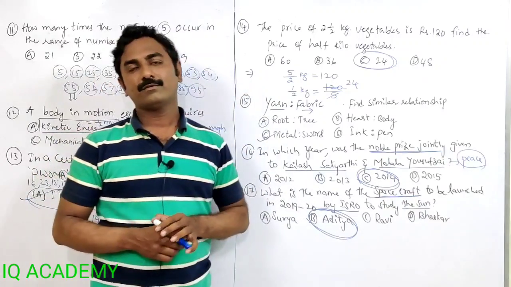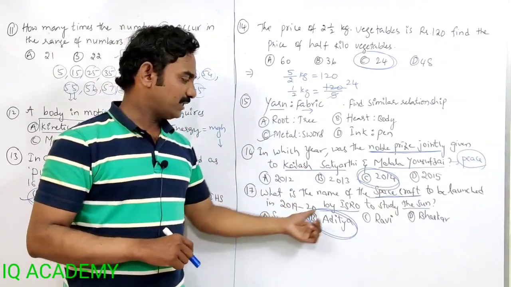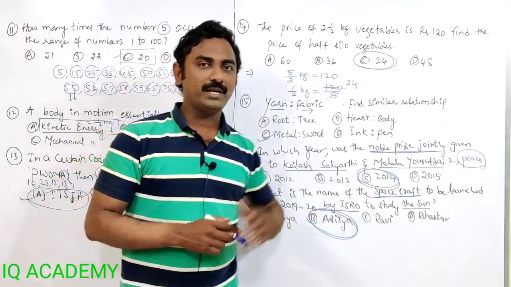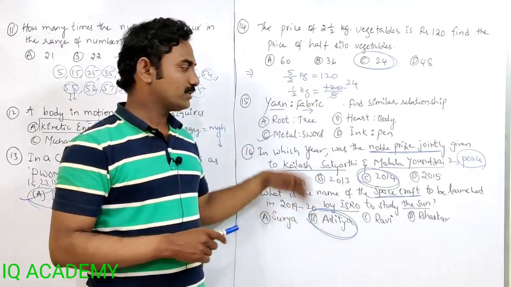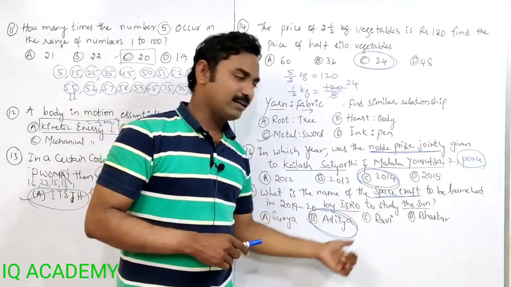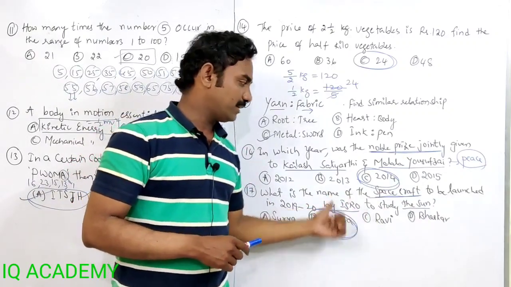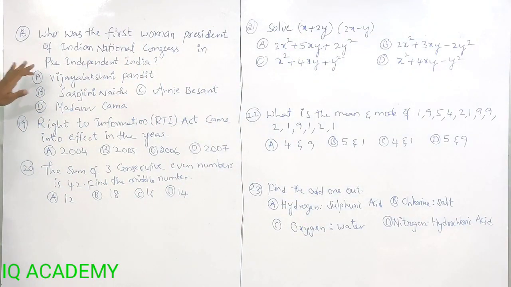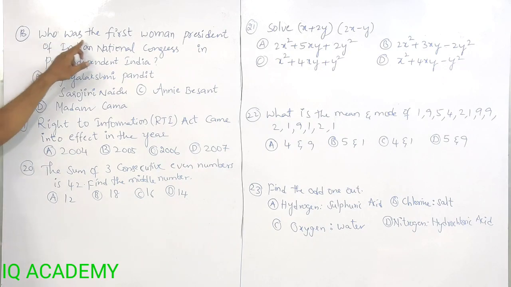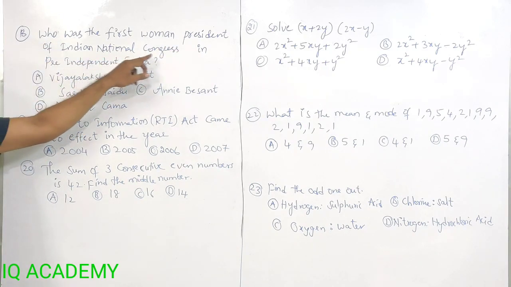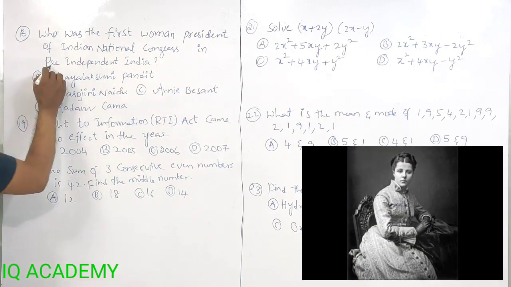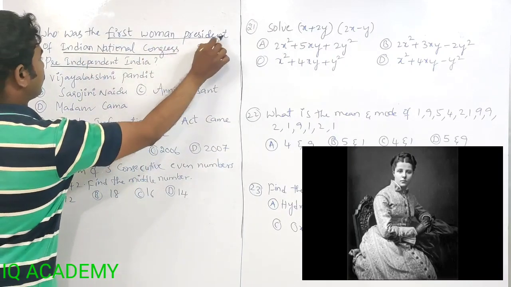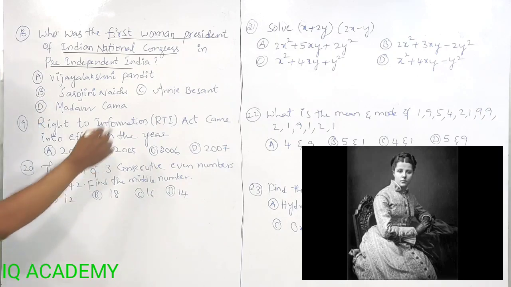This question paper was from 2016, and they were going to launch 3 years after 2016. Now also it is not yet launched. It is scheduled to be launched in 2022. So in 2022, the spacecraft Aditya will be launched by ISRO to study the sun. We'll see the next question. The 18th one is related to GK. Who was the first woman president of the Indian National Congress in pre-independent India? The first woman president of the INC was Annie Besant.